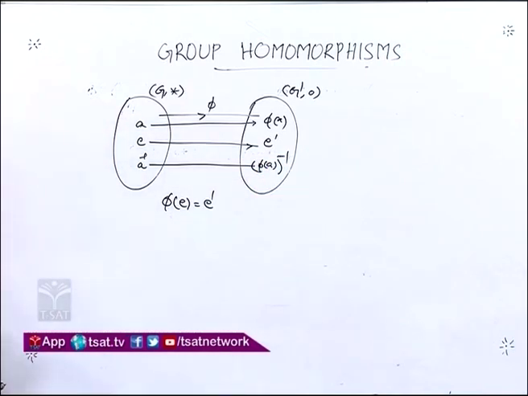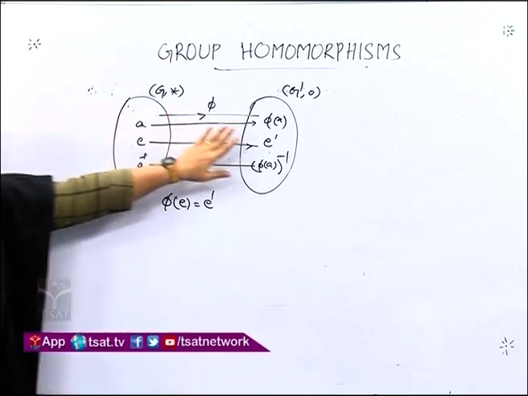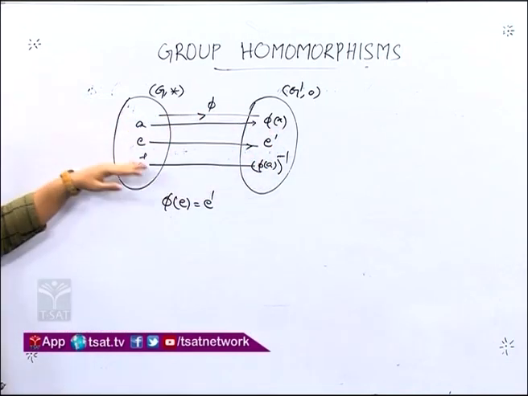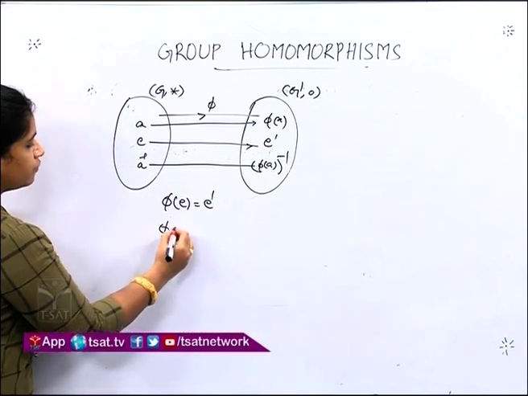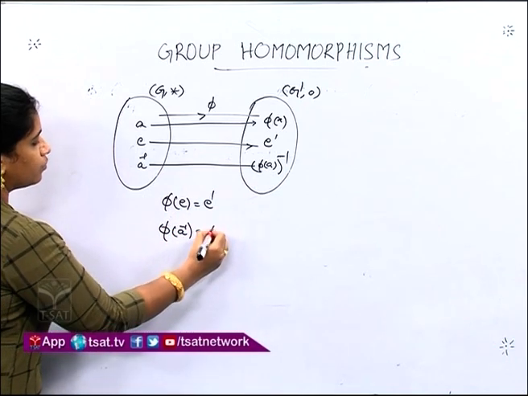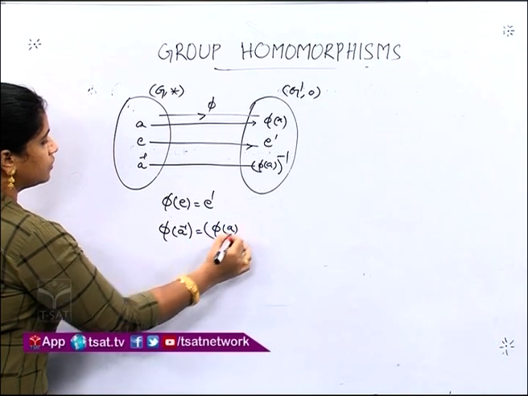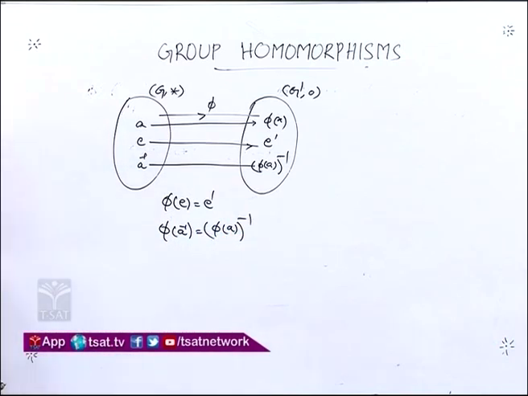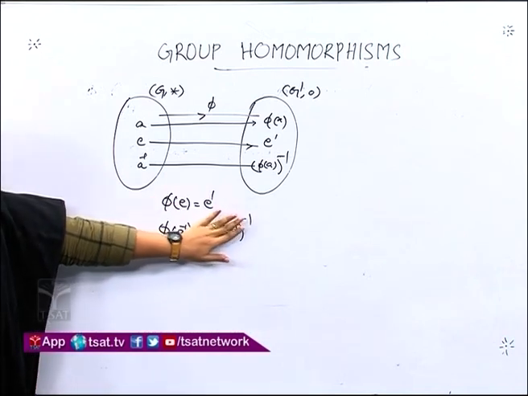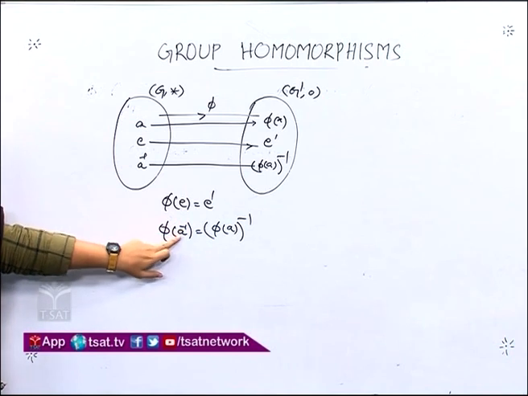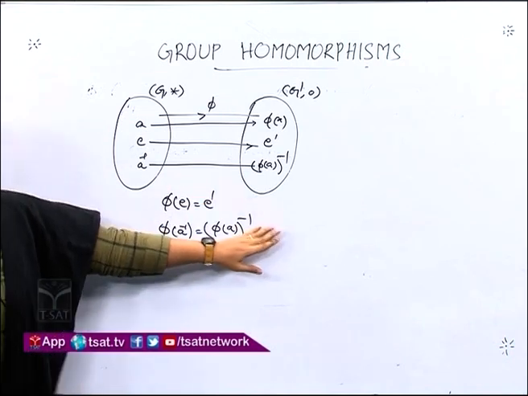That is, phi of a inverse will be equal to phi of a whole inverse. These are the two important properties of homomorphism, that is, identity in G will always be mapped to identity in G prime and inverse of elements will always be mapped to inverse of elements in G prime.